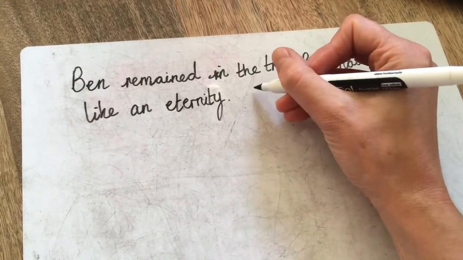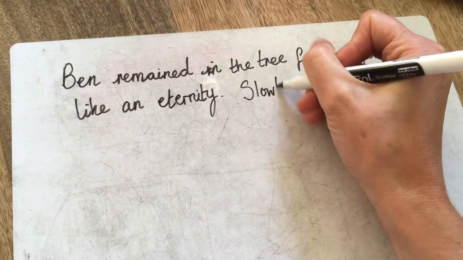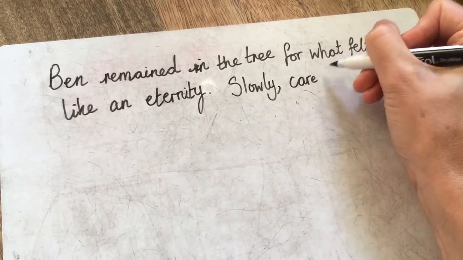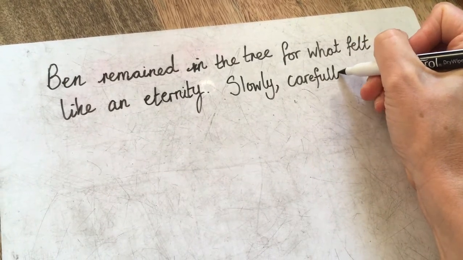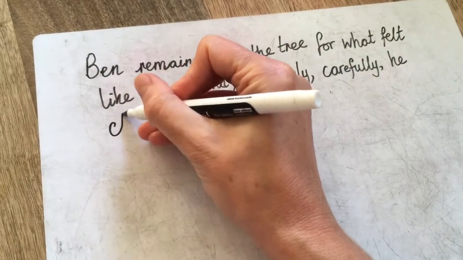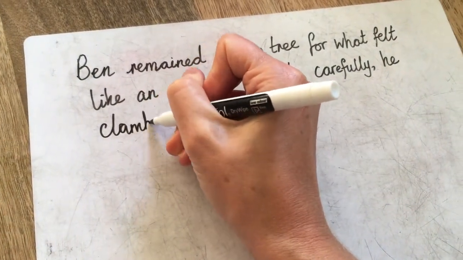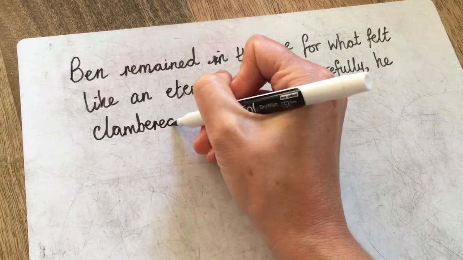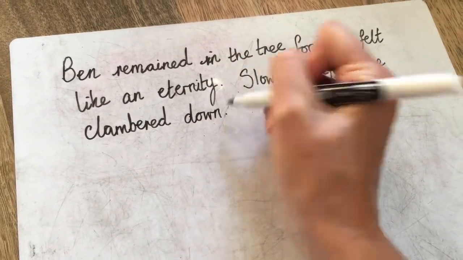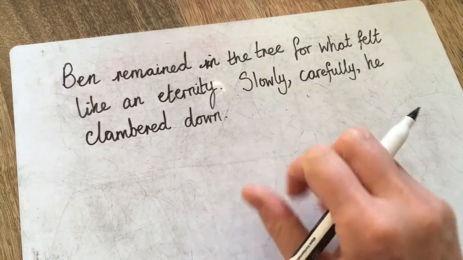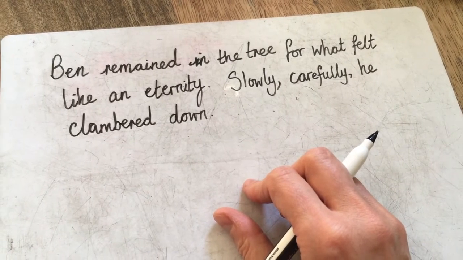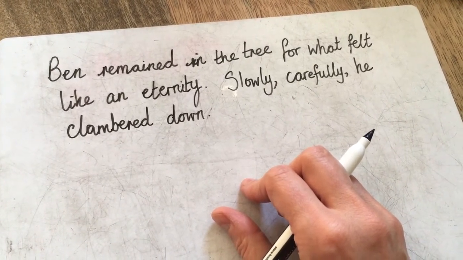I'm going to say slowly, comma, carefully, comma, I'm going to use the word clambered instead of climbed because I prefer it. He clambered down. I don't need to say the tree. It's clear that he's in the tree because I've said it here. So I've got Ben remained in the tree for what felt like an eternity. Slowly, carefully, he clambered down.